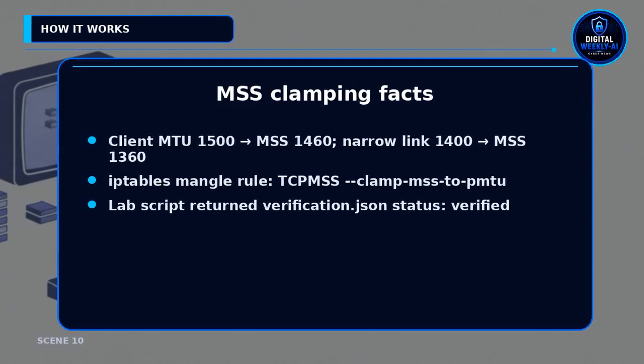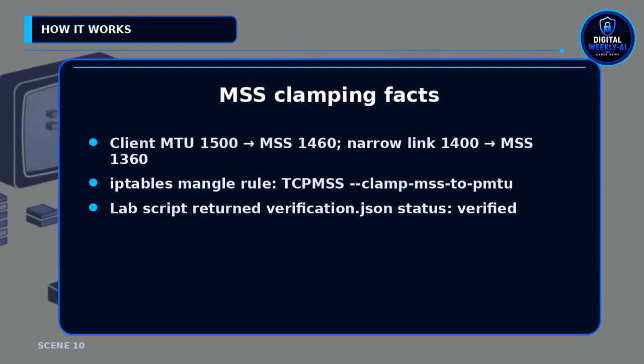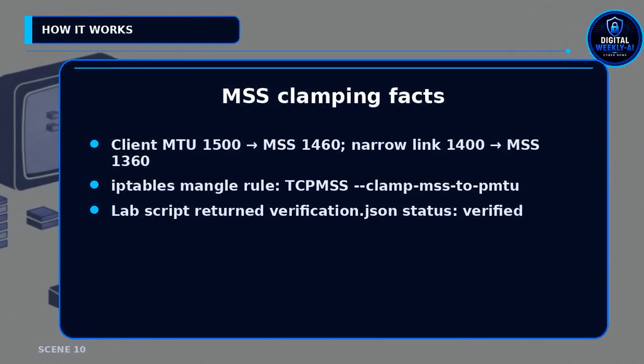Protocol Lab shows MSS clamping for Path MTU black holes. Client MTU 1500 leads to MSS 1460. A router rewrites MSS to 1360 for a link MTU of 1400. The iptables mangle rule uses TCP MSS, clamp MSS to PMTU. The lab script verifies with status verified.